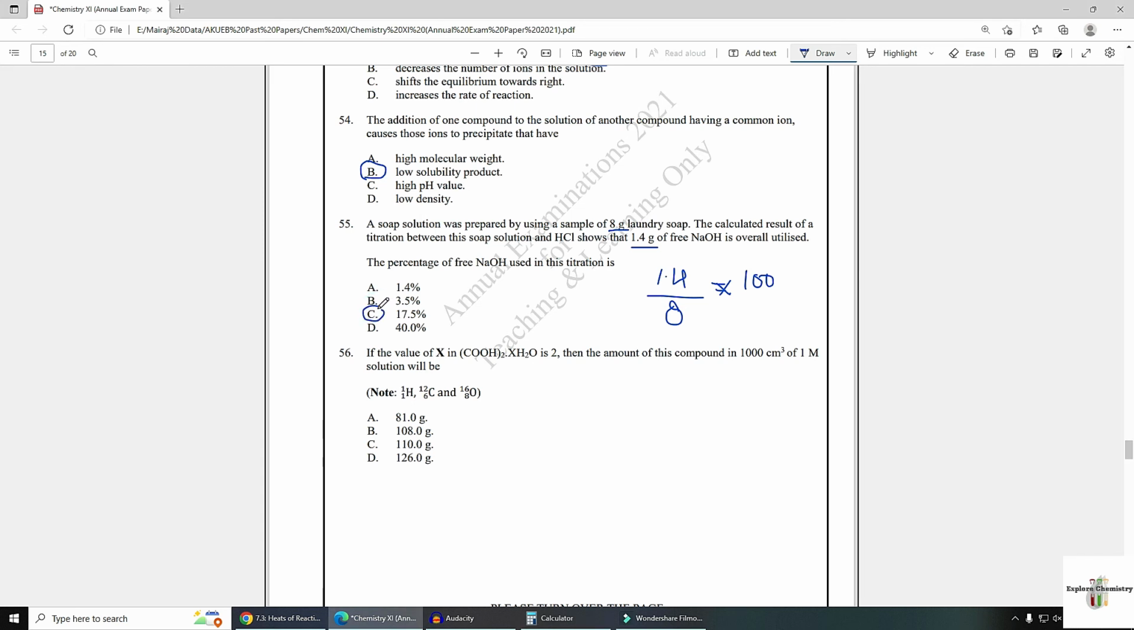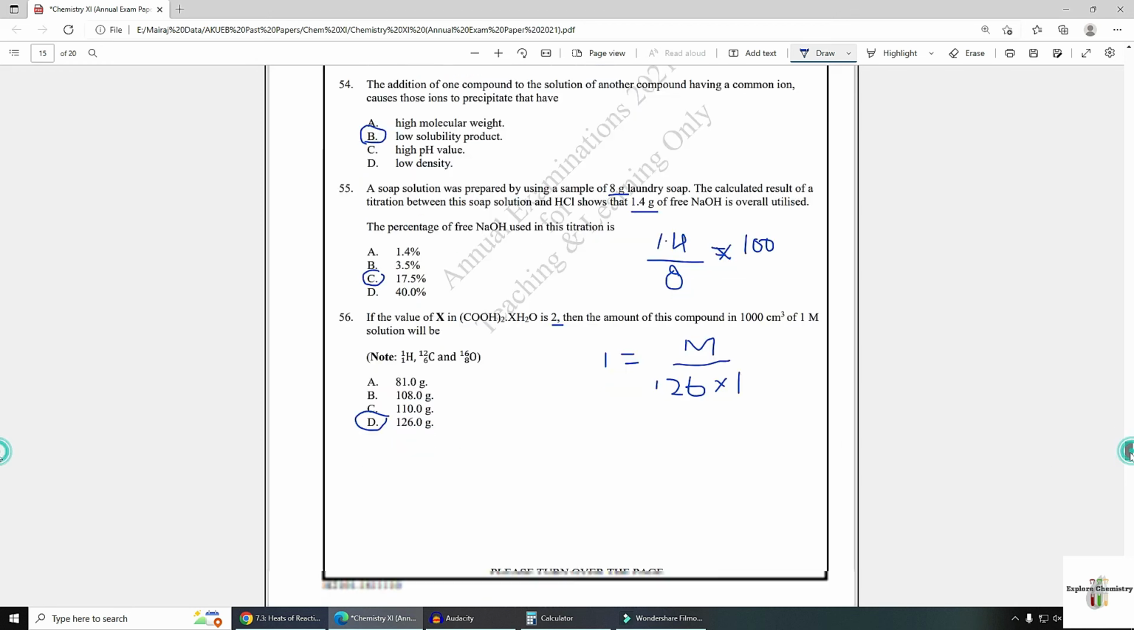Number 56. The value of X in oxalic acid formula is given as 2. Then the amount of this compound in 1000 cm³ of 1 M solution is. If the value is 2, the molar mass is 126. 1 M solution molarity is given, molar mass is given, amount is required. 126 multiplied by 1000 cm³, which means 1 decimeter cube. So here mass is option D, 126.